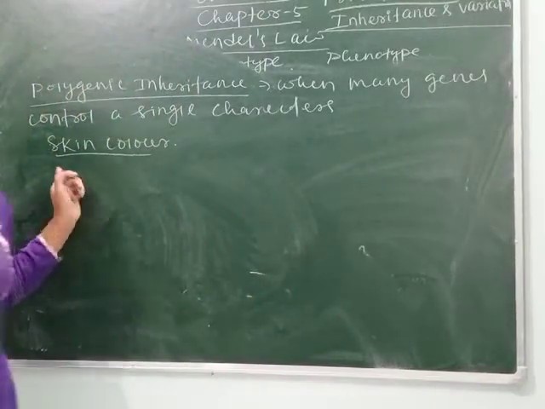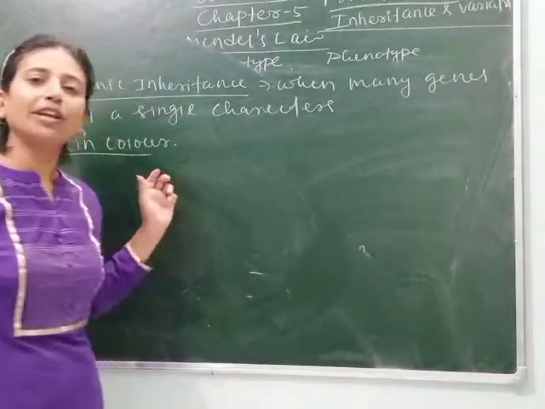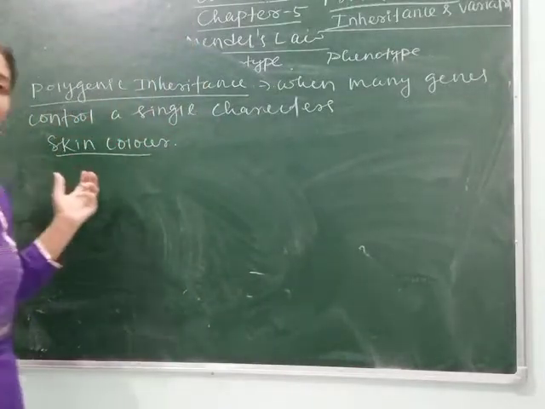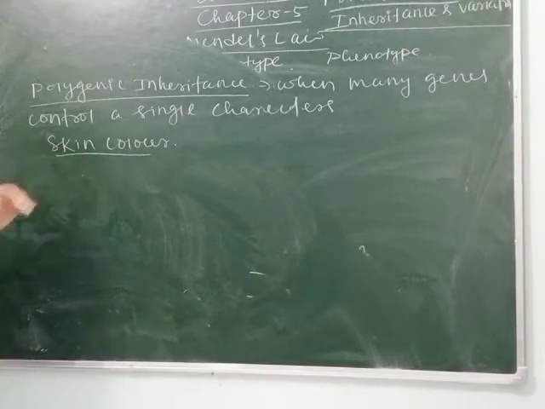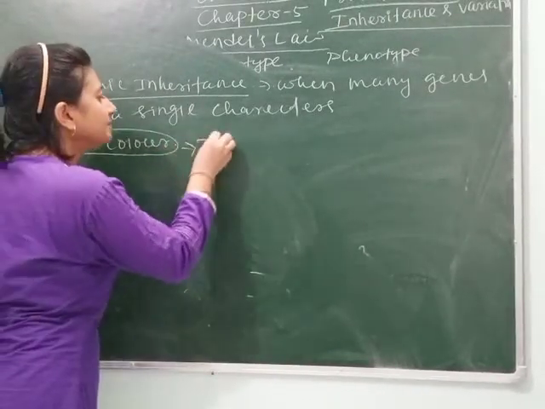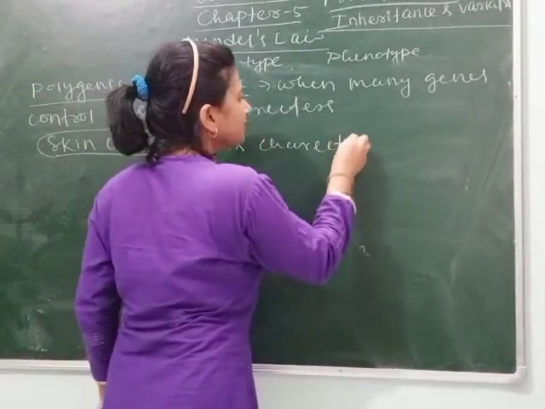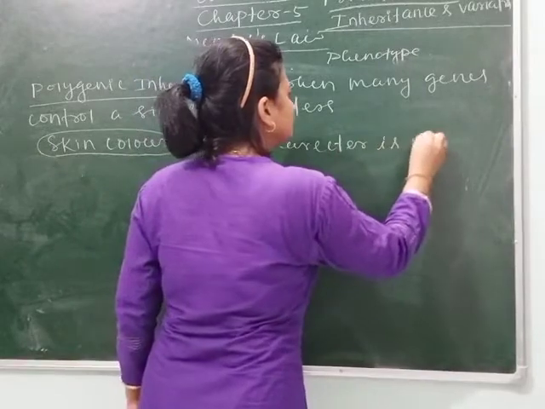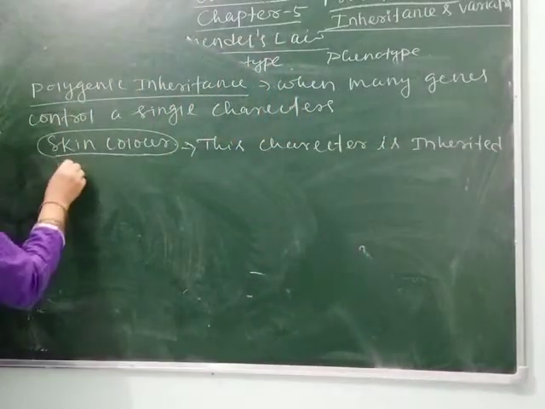This is not only possible due to the secretion of hormone or the melatonin secreted from the pineal gland. This is also controlled by the parental gene, meaning skin color is inherited. This character is inherited by us from our parents.